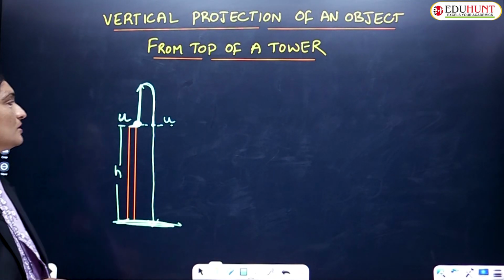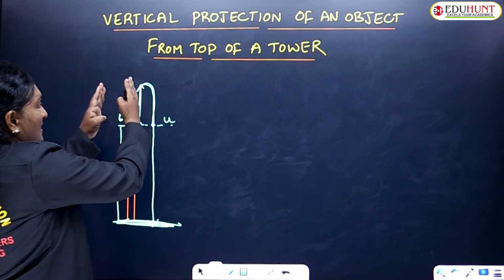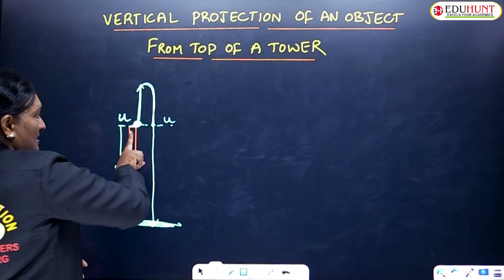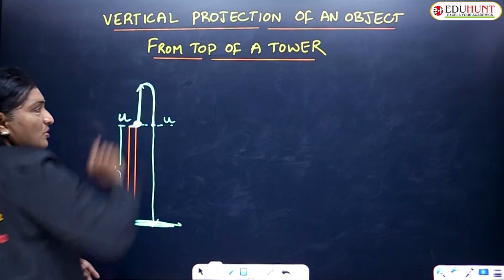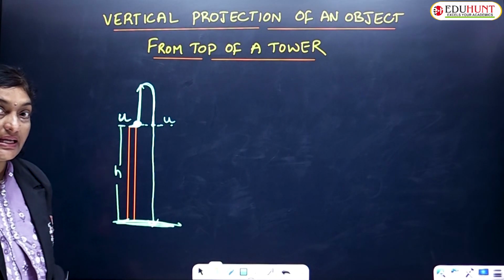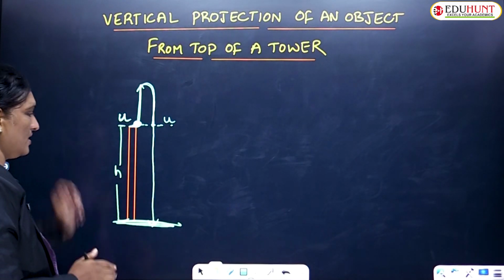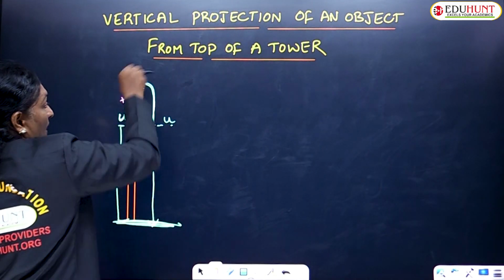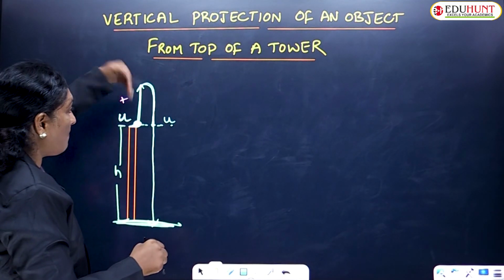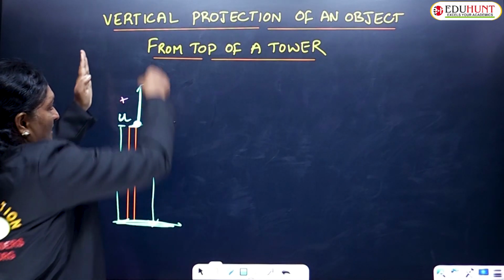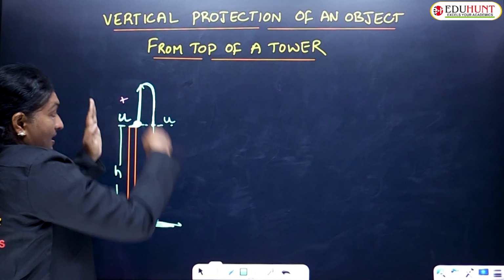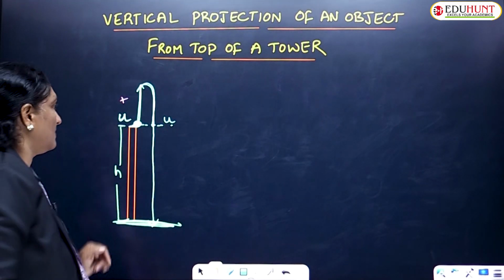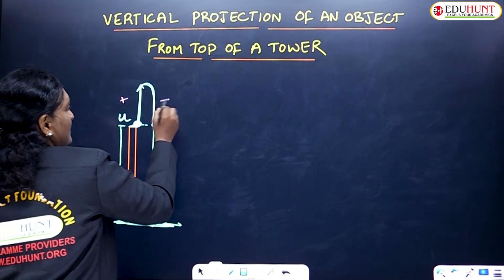But children, one thing you need to remember: the displacement in the direction of projection is taken as positive, where the body is thrown upwards, whereas the displacement in the opposite direction of the projection, when the body is coming downwards, is taken as negative.